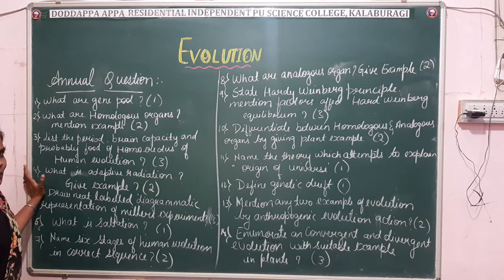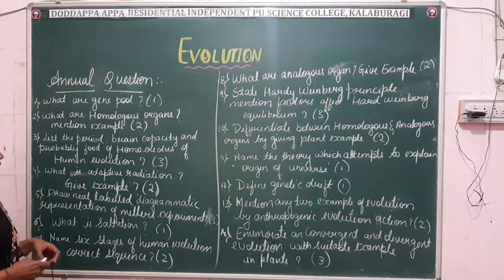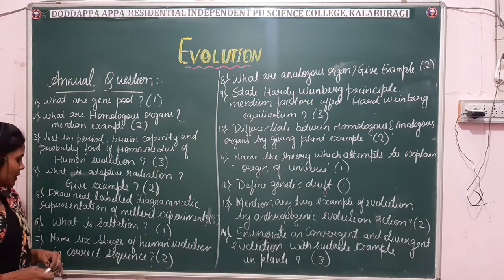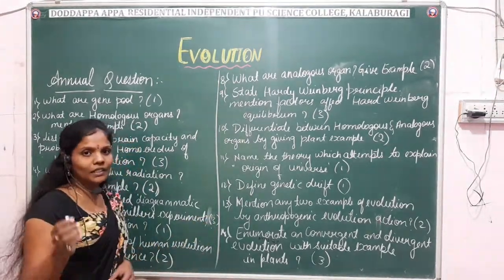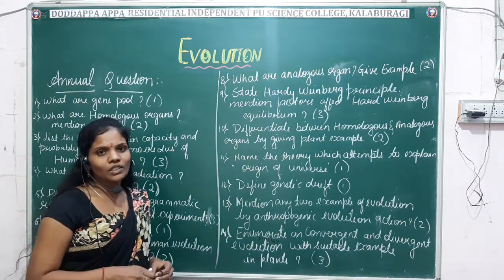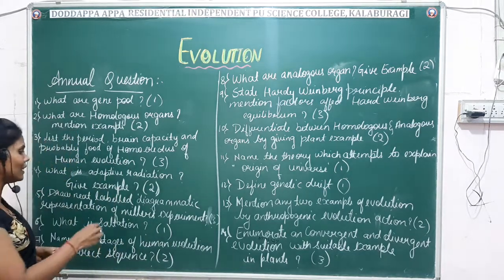And what is adaptive radiation with example. Fine, it was asked for 2 marks. Then draw a neat labeled diagrammatic representation of Miller's experiment. So it is for 3 marks. So if the Miller experiment diagram is asked, it will be asked for 3 marks. And with explanation, it will be asked for 5 marks. But Miller's experiment is important. Often it is asked.